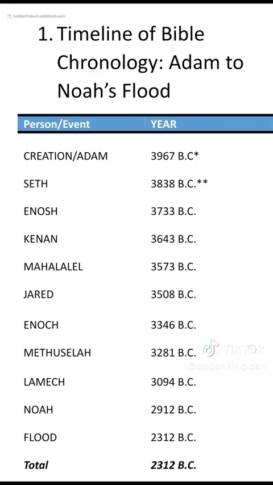So, turning back now to my chronology, I again have a start year for creation of 3967 BC. And if we use the Masoretic numbers for the chronology of this time period, then we simply add 1,656 years to bring us to the year of the flood, which on my chronology is 2,312 BC, as the year that the entire earth was covered in water. One important note here, I'm using 3967 BC as year 1, not year 0. And so, if you want to do the math properly, you probably should subtract from 3968 just because of the inclusive versus exclusive reckoning that I'm using here.